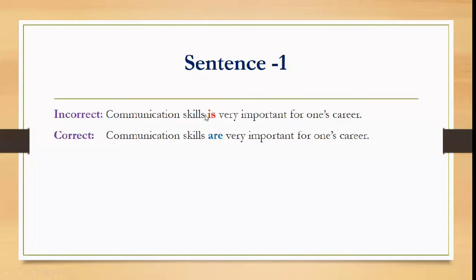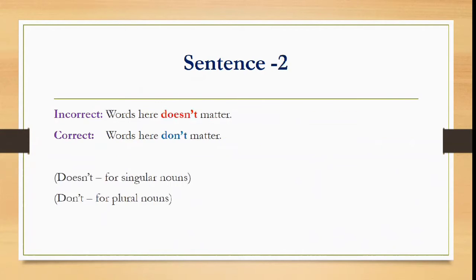So is is used for singular subjects and are is used for plural subjects. Because here communication skills is plural, the verb should also be plural. So the correct sentence is communication skills are very important for one's career. Plural subject, plural verb.